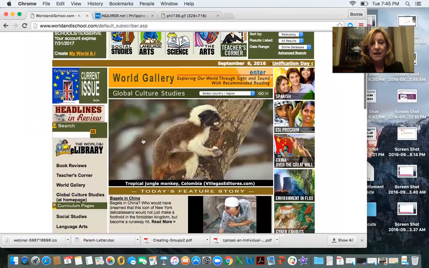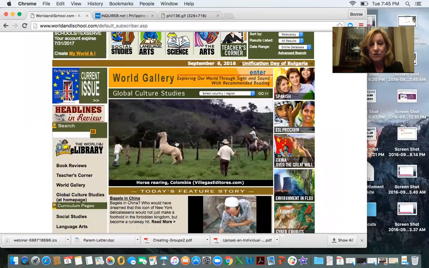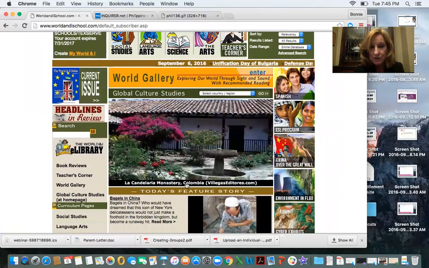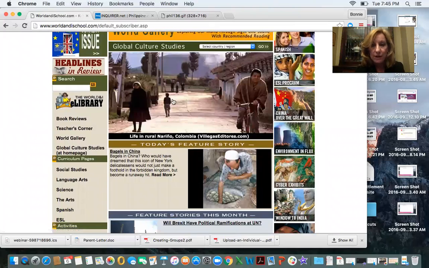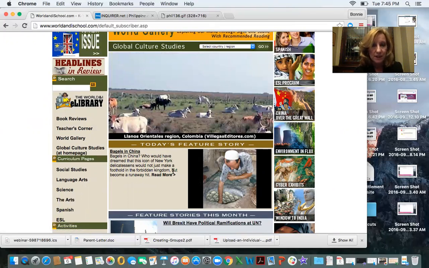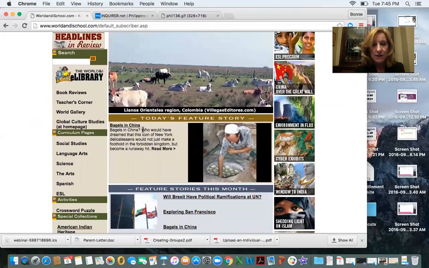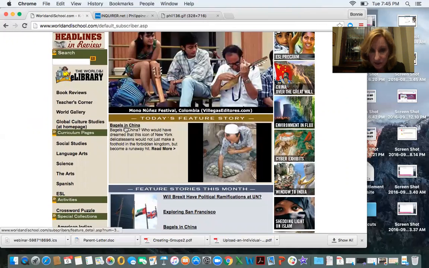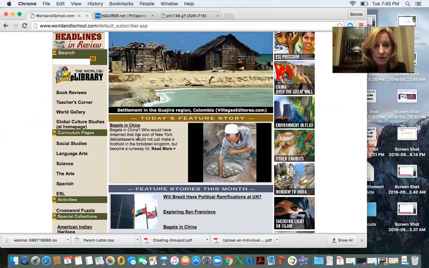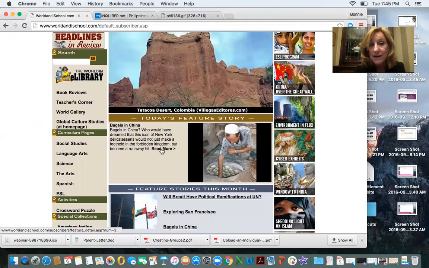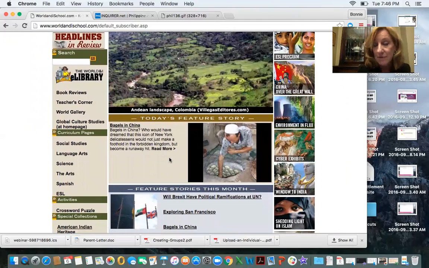In the center of the page is usually a featured story. Today, it shows a little bit of pictures that are scrolling through. Looks like in Colombia, they usually feature a certain country or something like that. But there's also a featured story here on bagels in China. And it says, bagels in China, who would have dreamed that this icon of New York delicatessens would not just make a foothold in the Forbidden Kingdom, but become a runaway hit. So apparently bagels in China have become a hit.